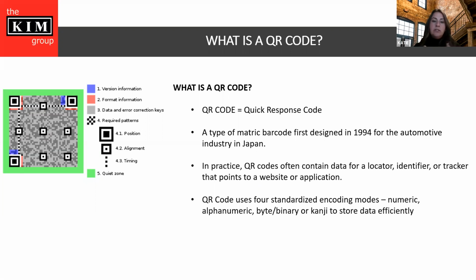In practice, it often contains a locator or identifier. This is what it usually looks like. This is a magnified one of it, dissected into the technology of it, because it uses those four encoding matrix. That's as technical as we're going to get with the QR code, and we'll jump into the history of it.